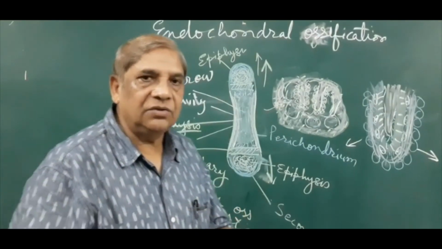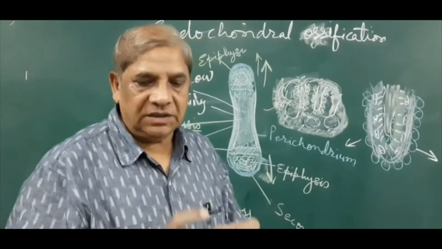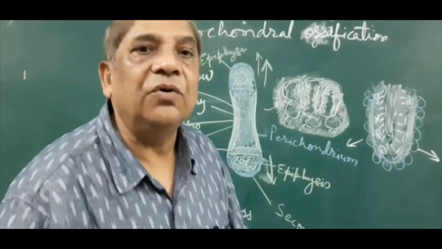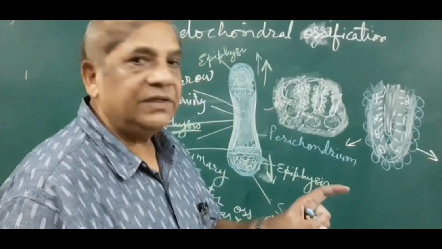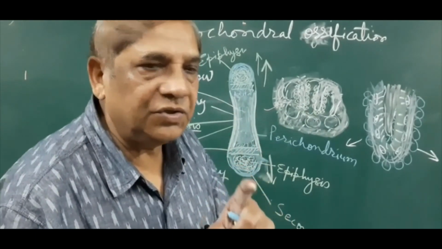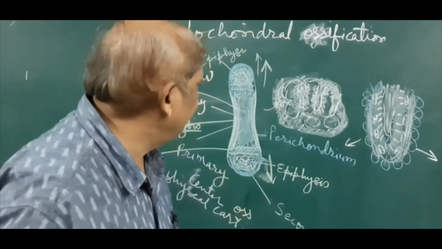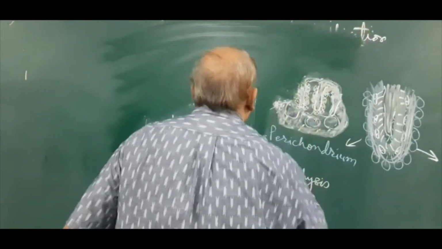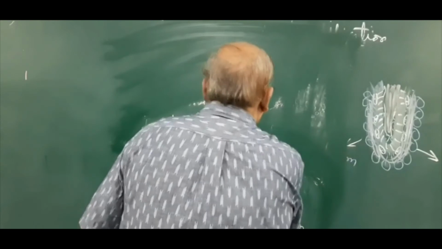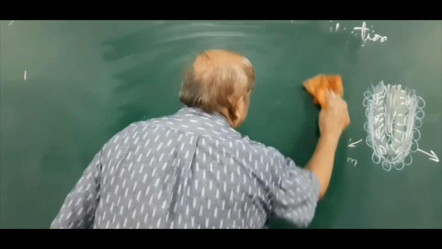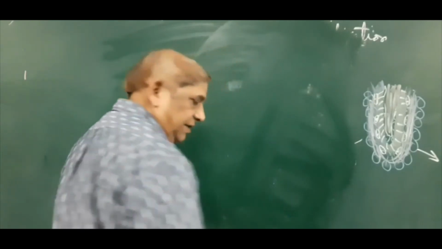Now I will tell you about the features of a developing bone in a child. I will draw a separate diagram. Let us see a bone which we have taken from a child of 8 or 9 years of age.